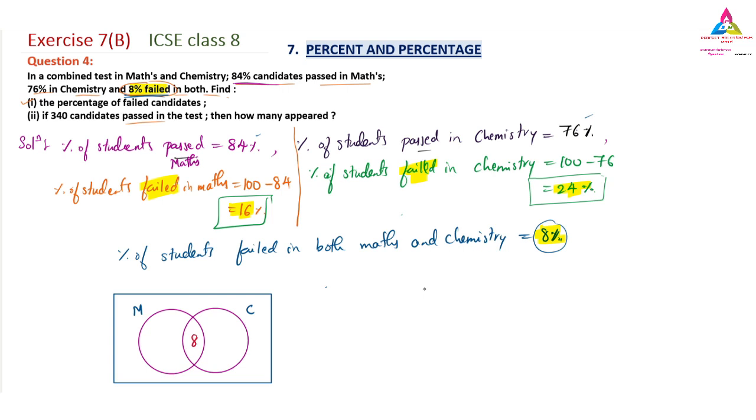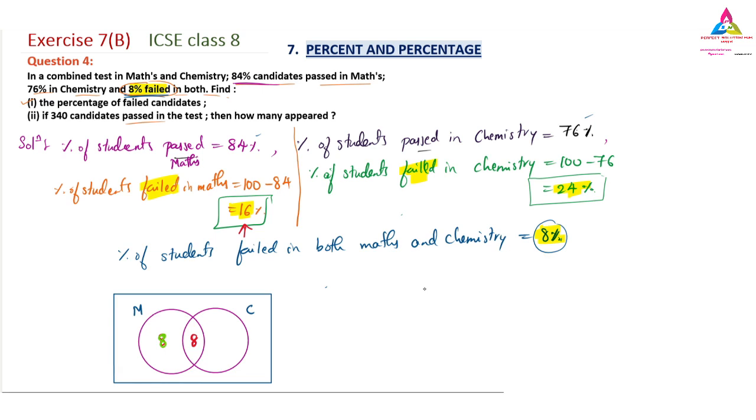In maths, 16% of the students have failed. So 8 is already taken here, and what is left is one more 8, because 8 plus 8 is 16. So I have to write 8 here. You can see that the total for maths is 8 plus 8, which is 16. So we have got it correctly.